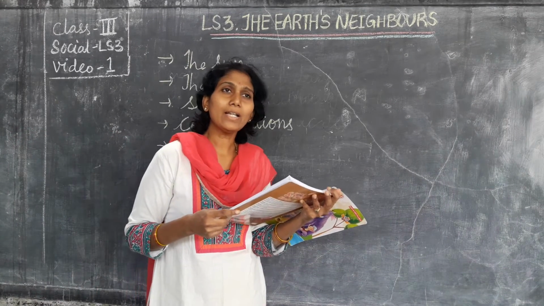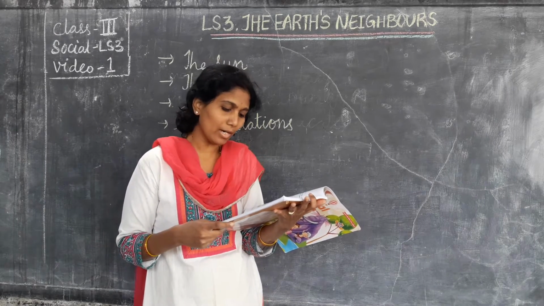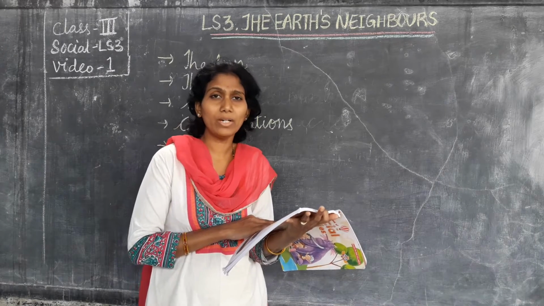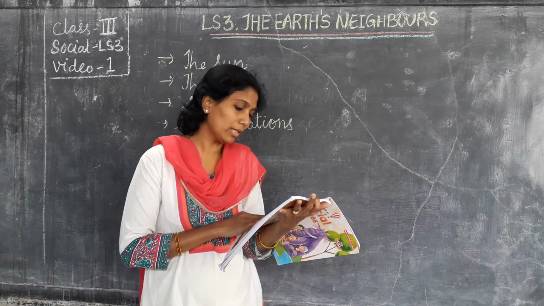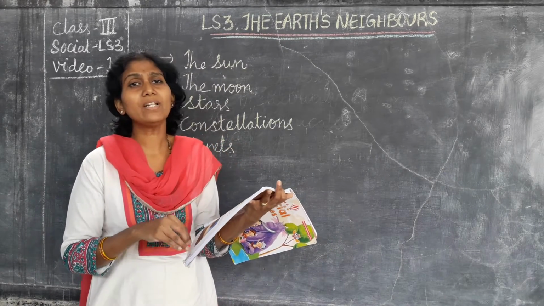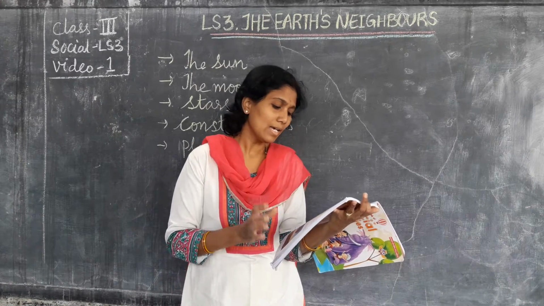In the daytime you can see the sun shining very bright. It is not seen on a cloudy day. The moon and stars are seen at night, in the evening time, in the night time, we will see the moon and stars in the sky.